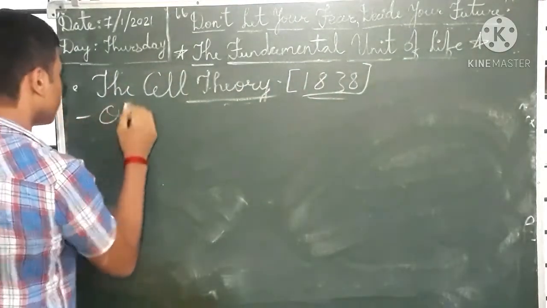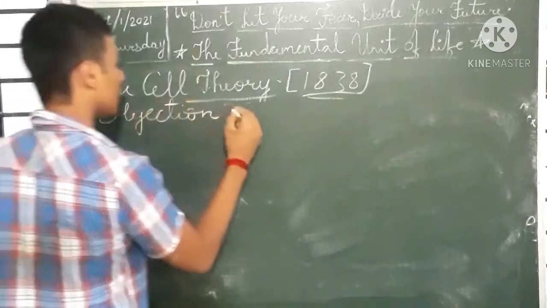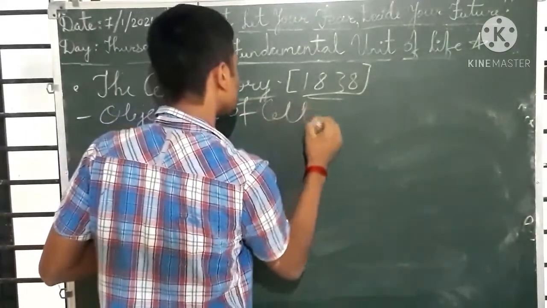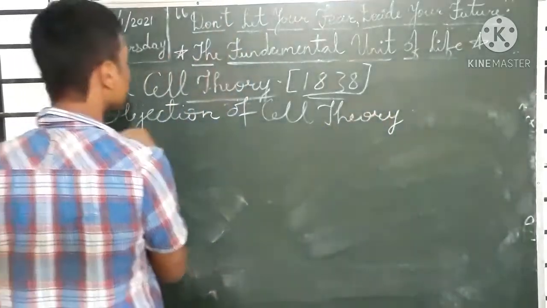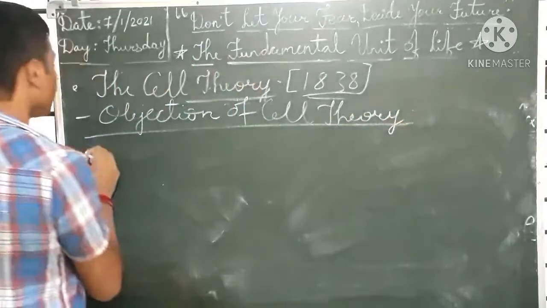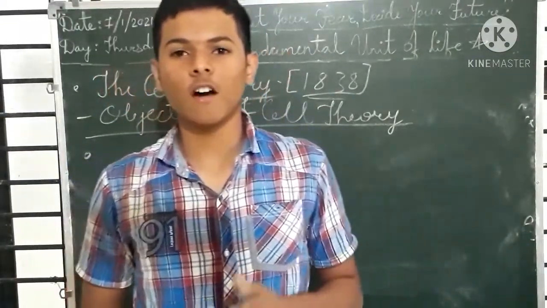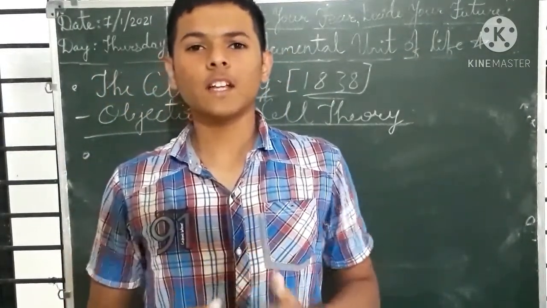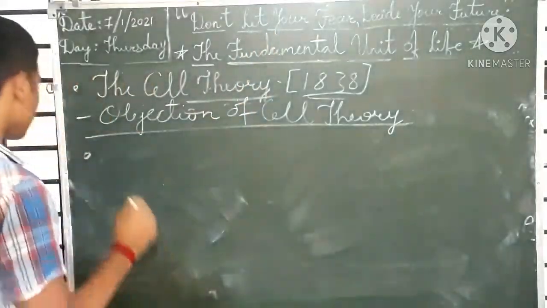Objections of cell theory. So what was that objection? That objection was that viruses are acellular. Acellular means they do not have the capacity to divide. Okay, viruses are acellular.